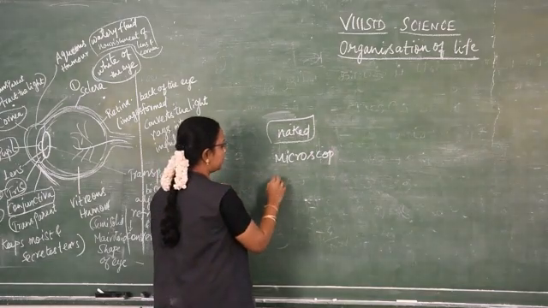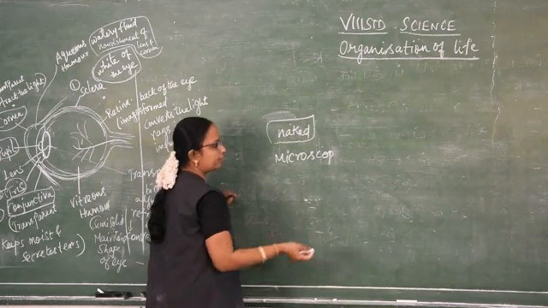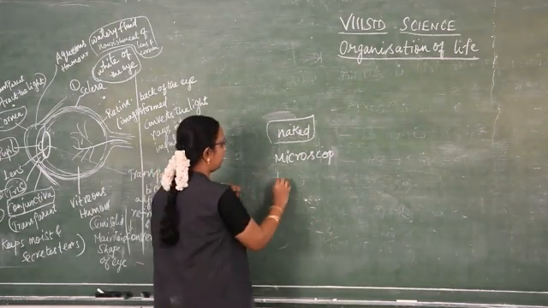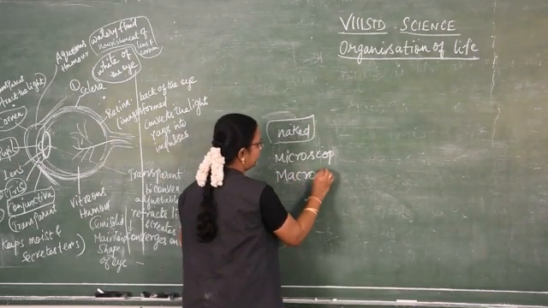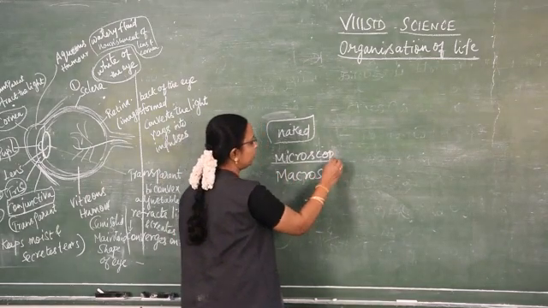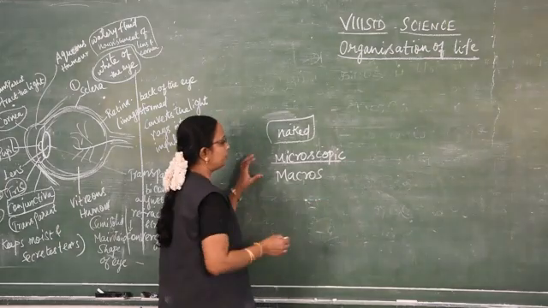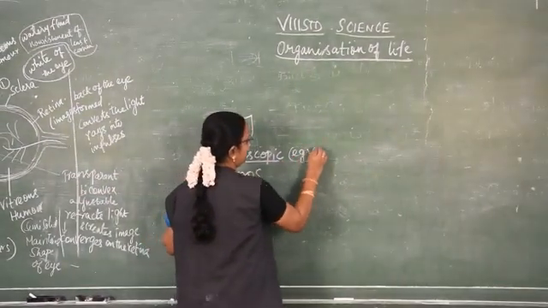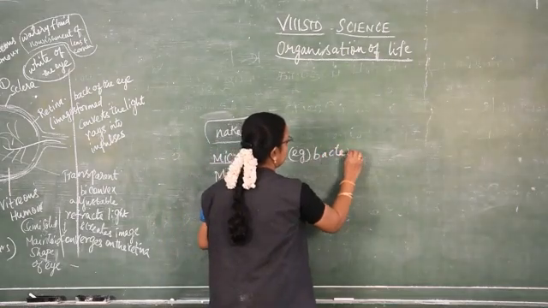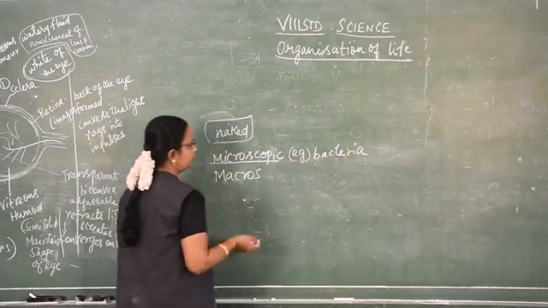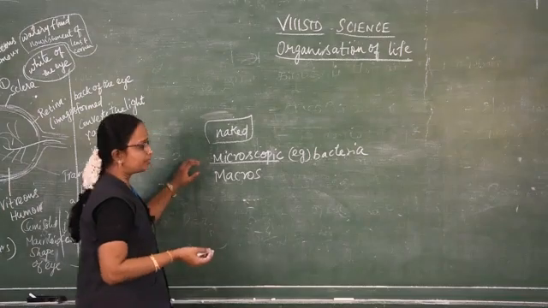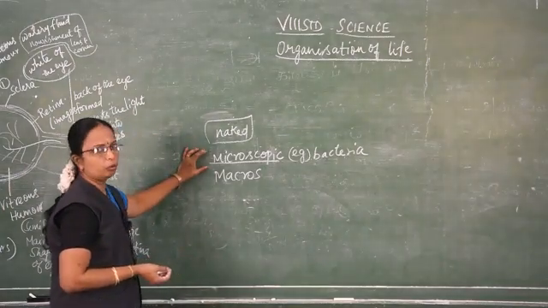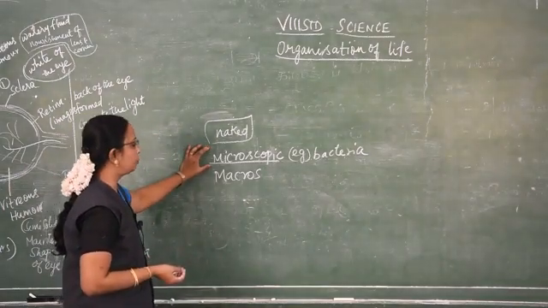But very huge animals like elephants, we can see through our eyes, so they are called macroscopic animals. Microscopic animal means through a microscope only we can see these animals. Examples are bacteria and amoeba, which can be seen only through the microscope.